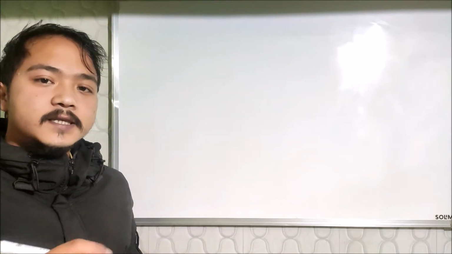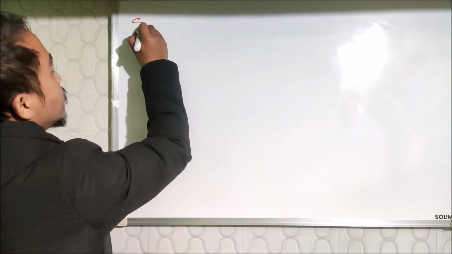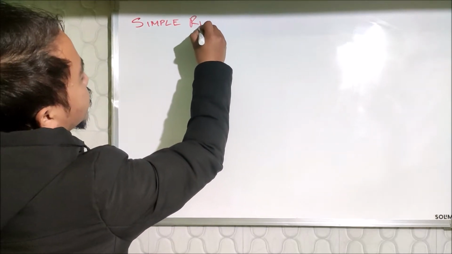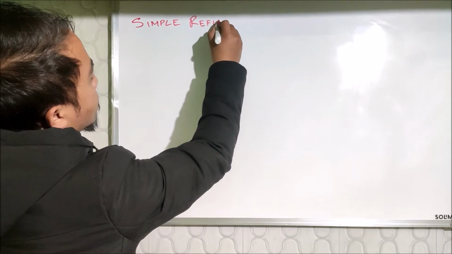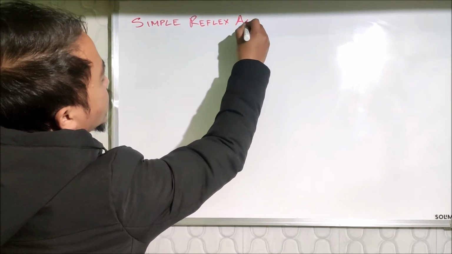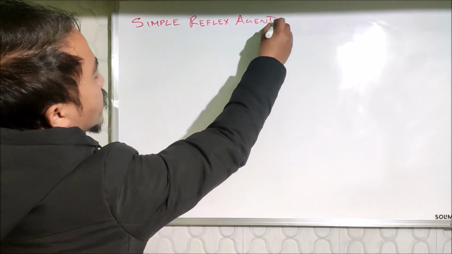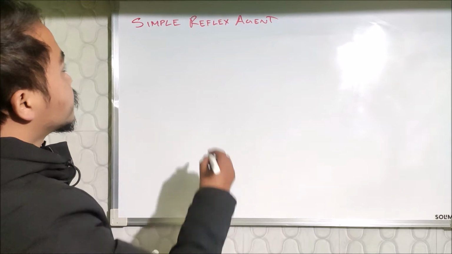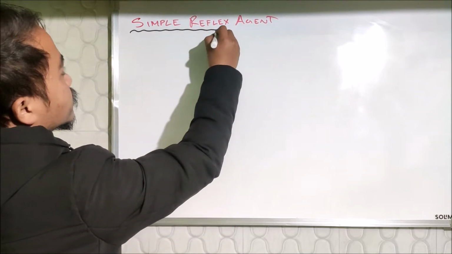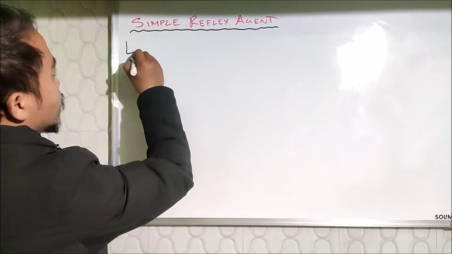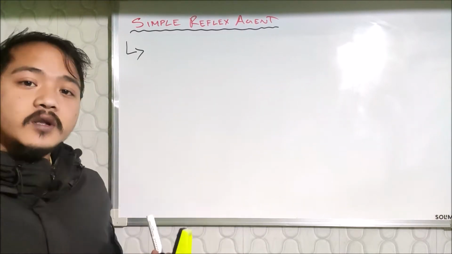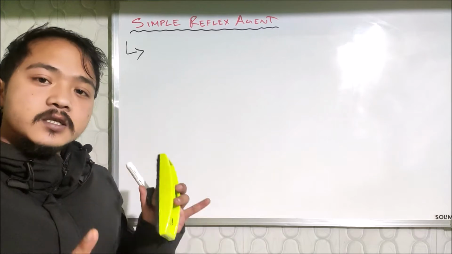So now we will discuss the first type of agent, that is the simple reflex agent. We'll be discussing this in detail. This simple reflex agent works only on the current situation.